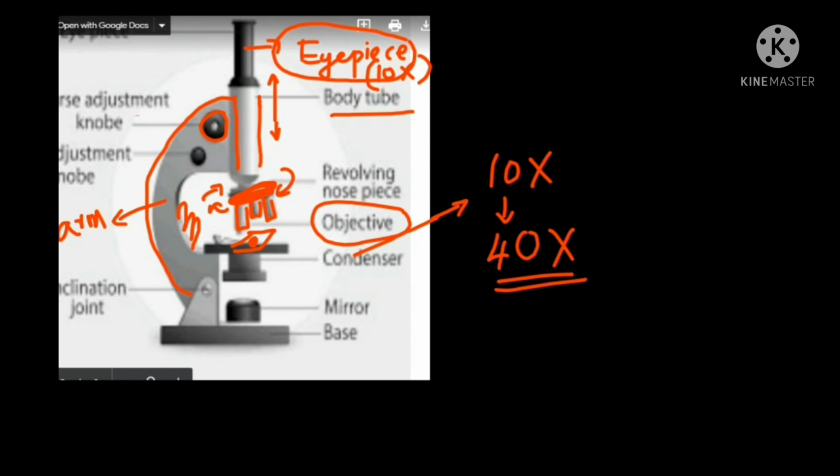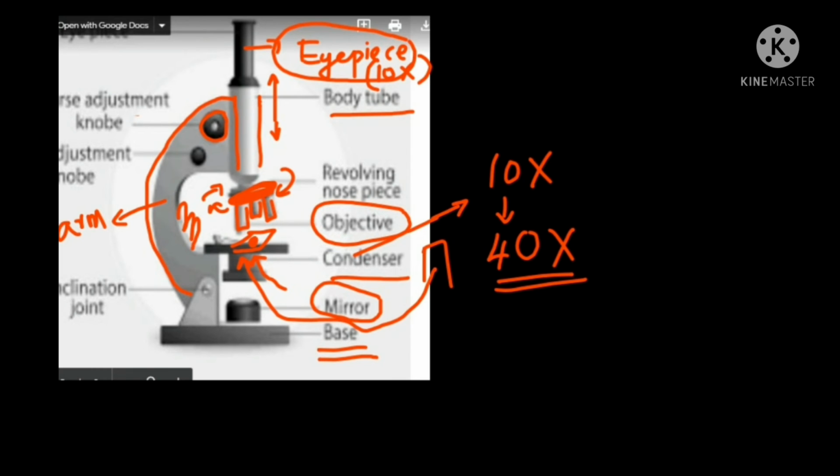Now there is this part which is called the condenser. Every microscope requires light. So we have to open the window and allow some light to come inside. Otherwise, the specimen you have kept will look dark. So the condenser will condense the light and focus it onto the object. Then there is the mirror. The mirror is there for the same purpose, to reflect the light. Like if the window is somewhere here, the light will get reflected from there and go towards the object. This is the base of the microscope where it sits.